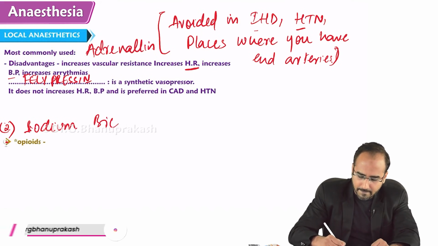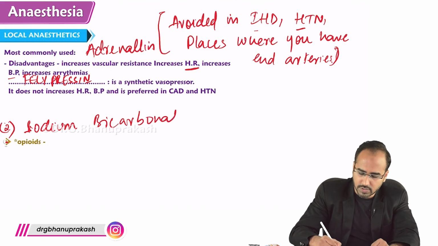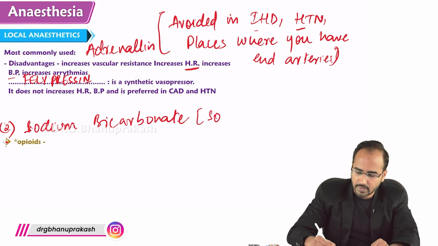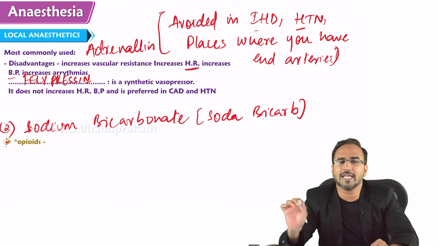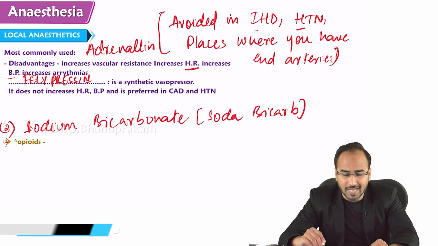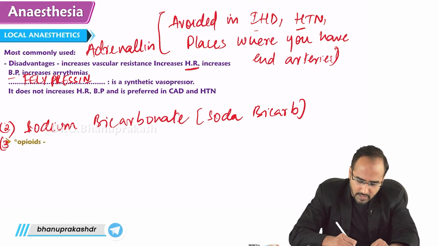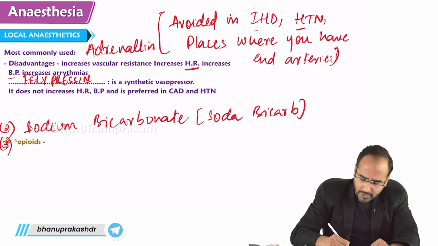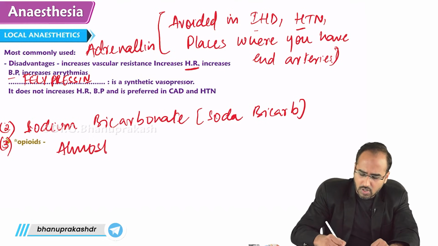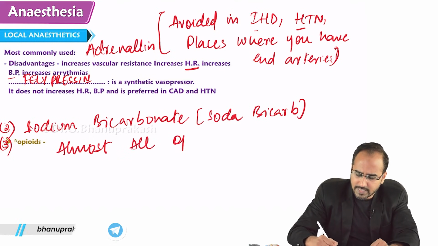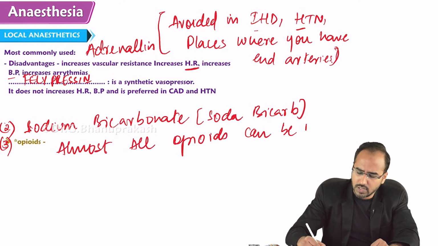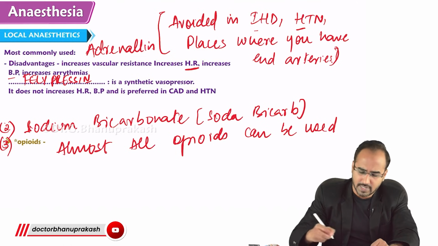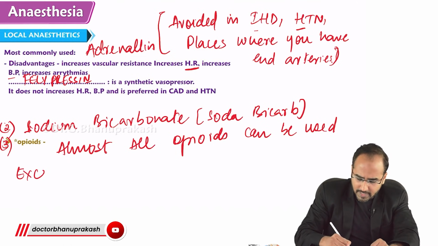Sodium bicarbonate, which is also called soda bicarb. If you don't have soda bicarb also available in your hospital, the last drug that can be used as an additive is what? It is an opioid. Almost all opioids can be used as additive, except for remifentanil.